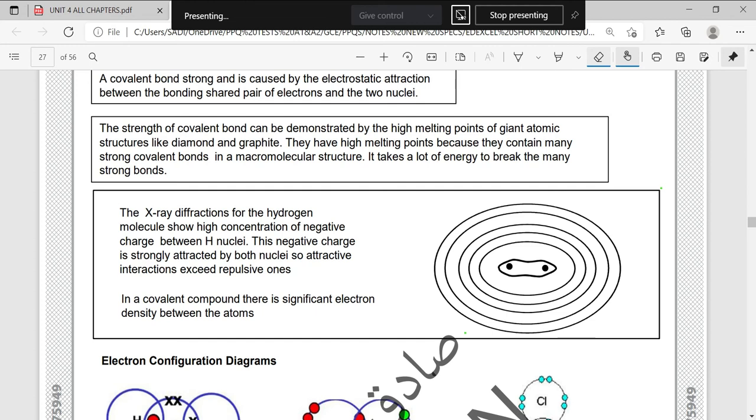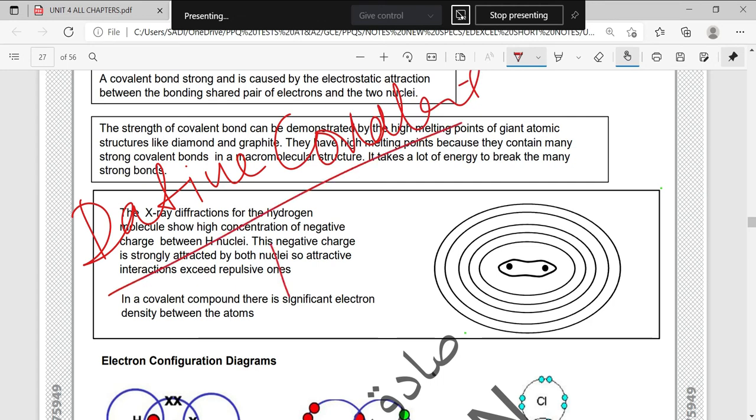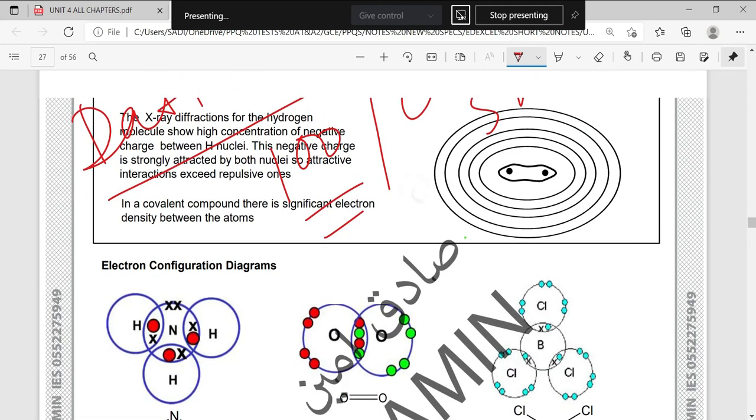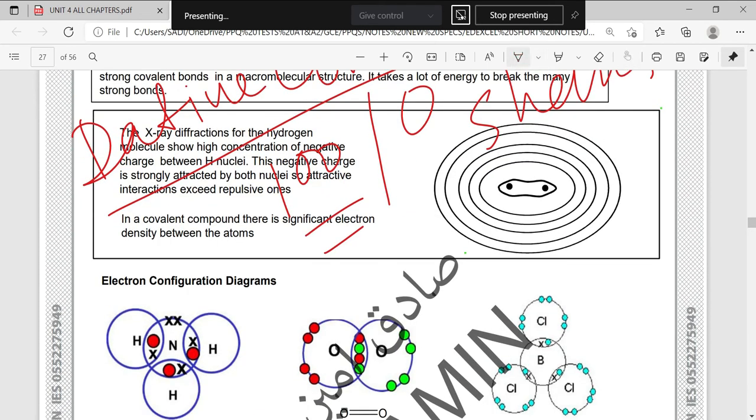So the cases for dative covalent bond: it is 100-0 sharing. One element is providing its shell or orbital, and the other is providing electrons.